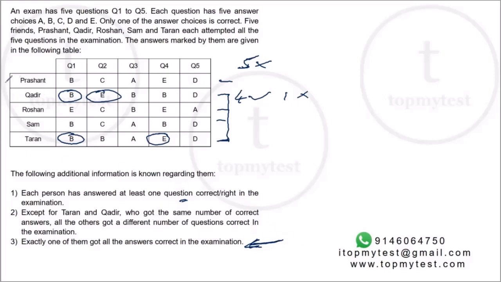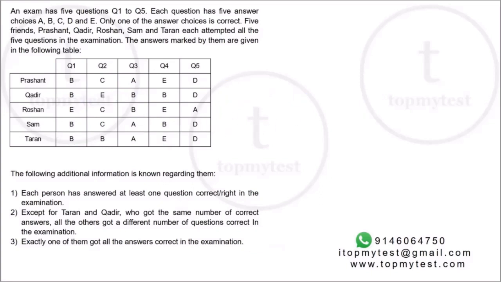We'll first do a trial and error. If Prashant is right, if that works out, we'll check with that; if that does not work out, we'll check with Roshan and then with Sam. We'll assume that their answers are the correct answers. So let's do this trial and error. Okay, so we know Kader and Taran got the same number of answers correct, but it cannot be 5-0. Okay, let's assume Prashant is all correct.